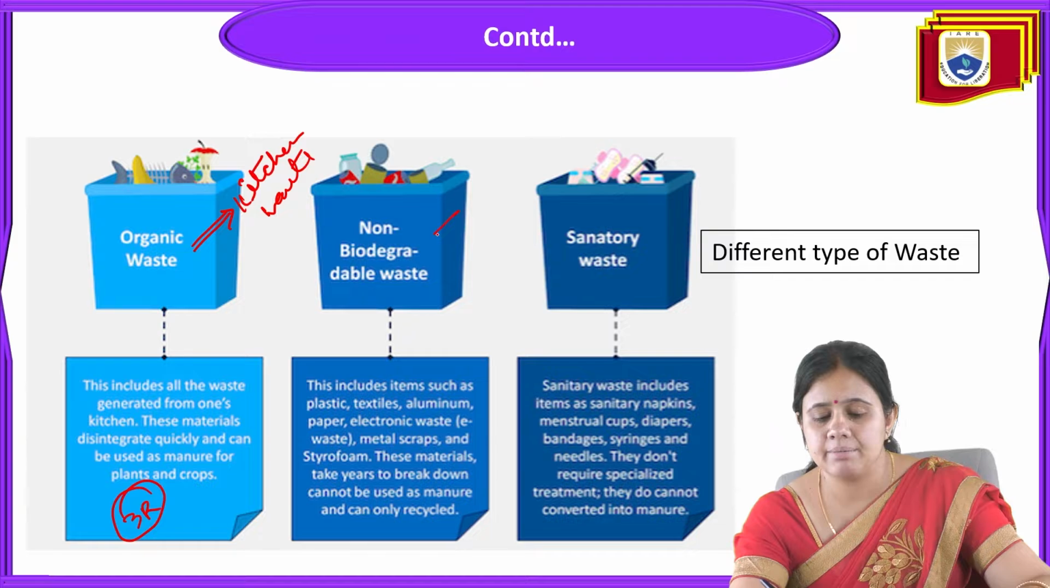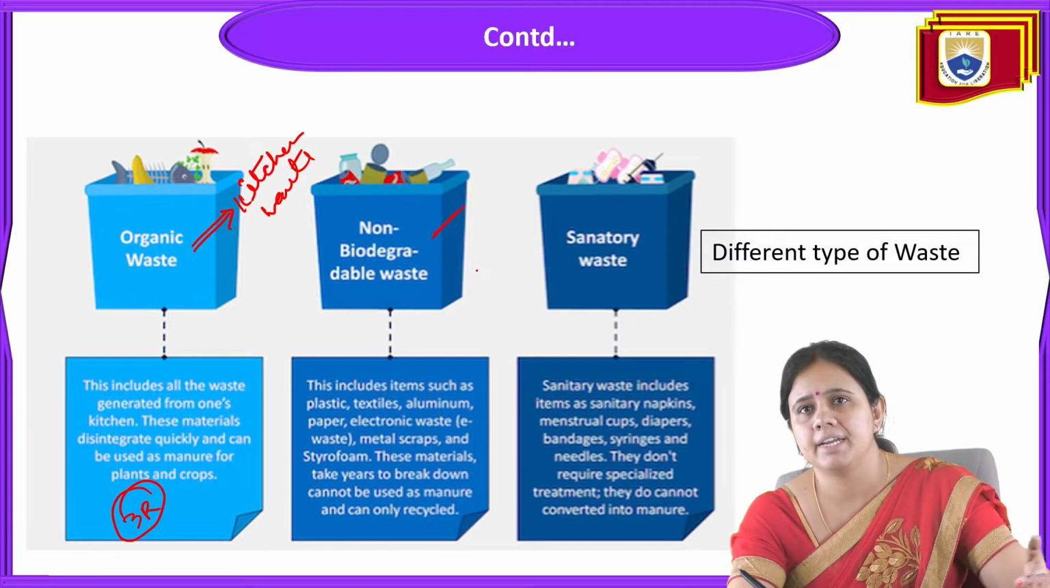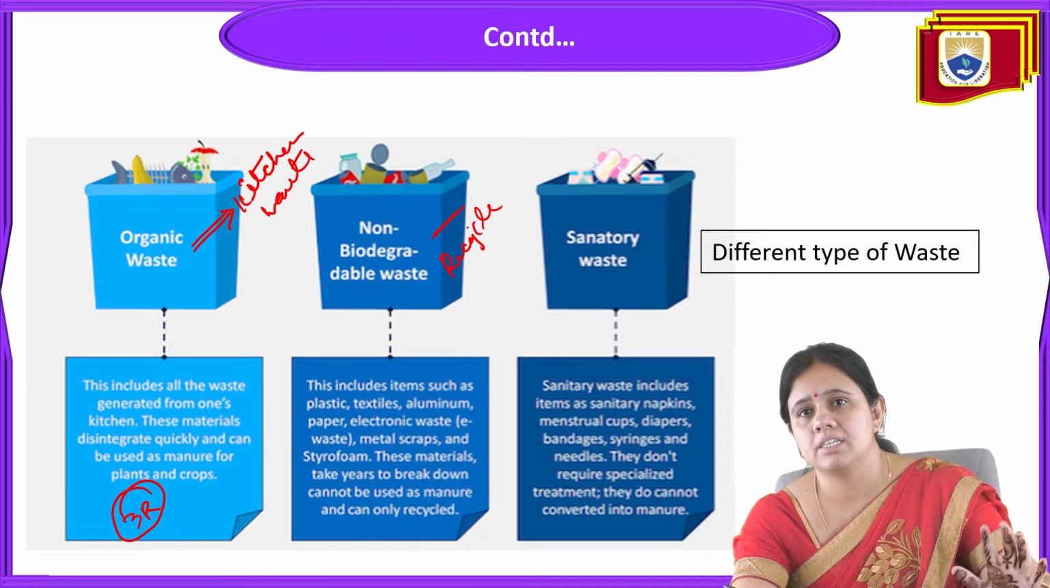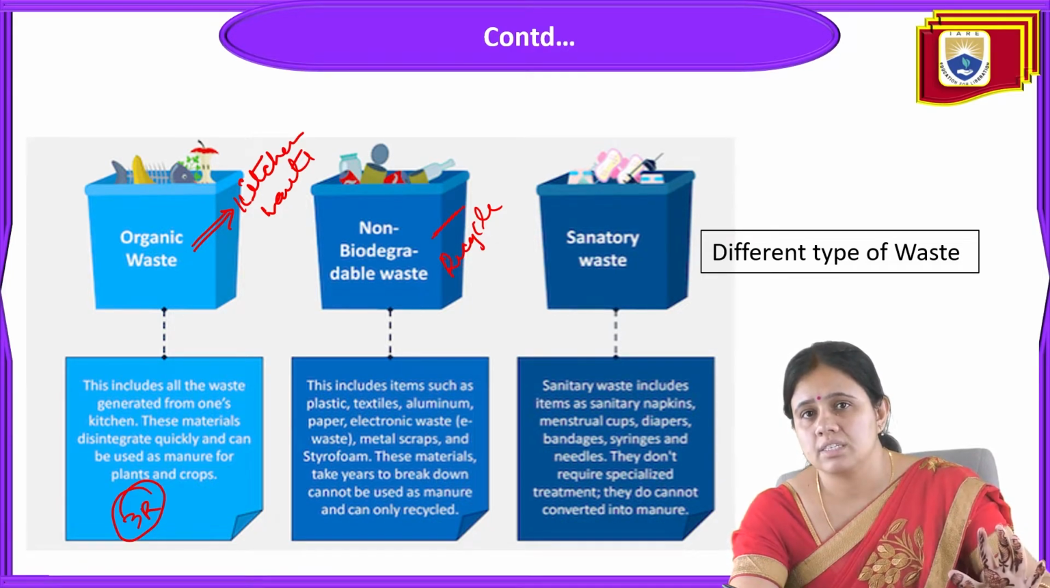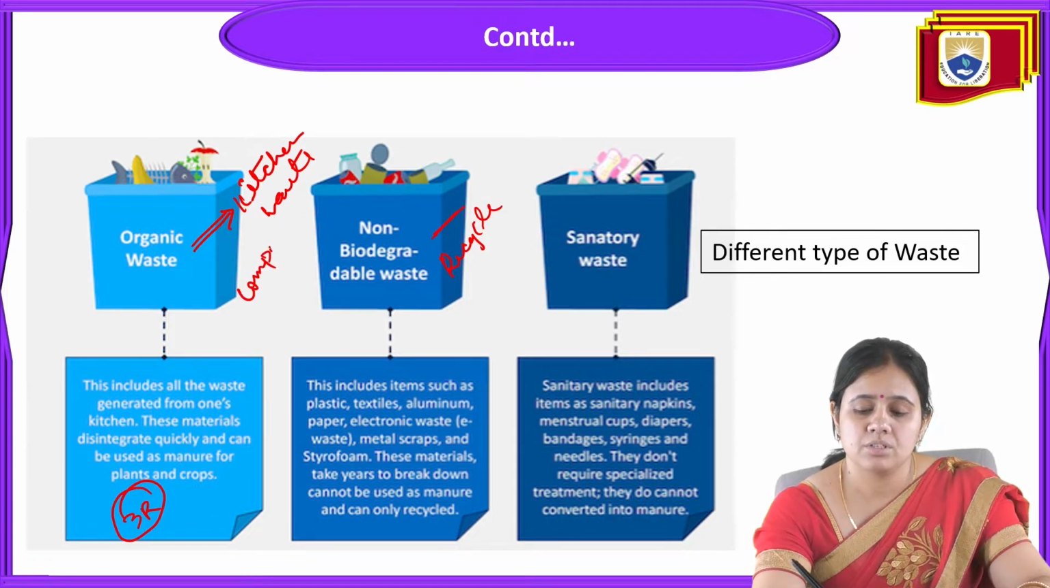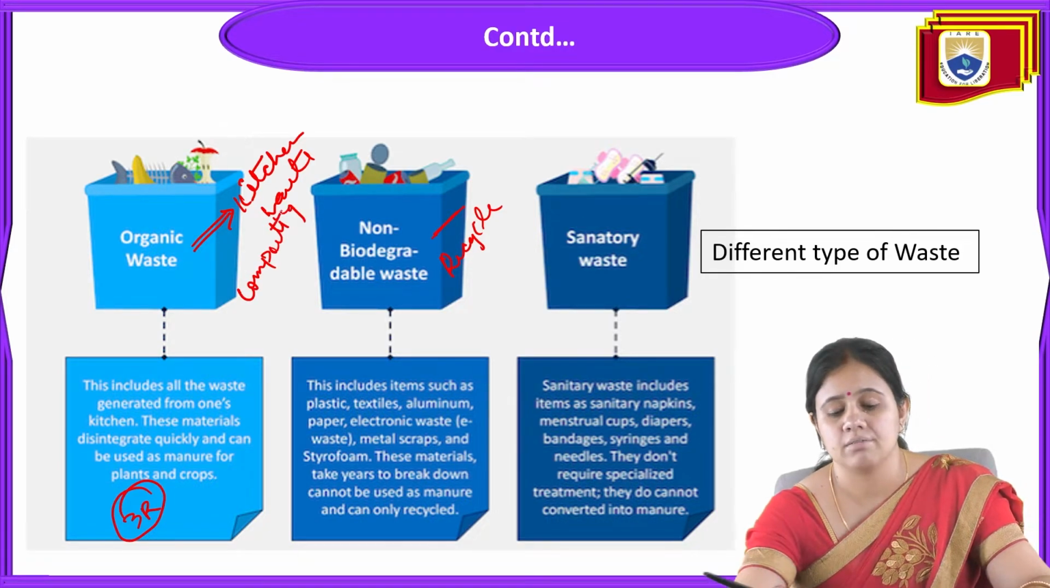Next is non-biodegradable waste, which cannot be biodegraded. This includes items like plastic, textile, aluminium, paper, electronic waste, metal scrap and styrofoam. This material takes years to break down and cannot be used as manure. Recycling can be done for this non-biodegradable waste, and composting should be done for organic waste.